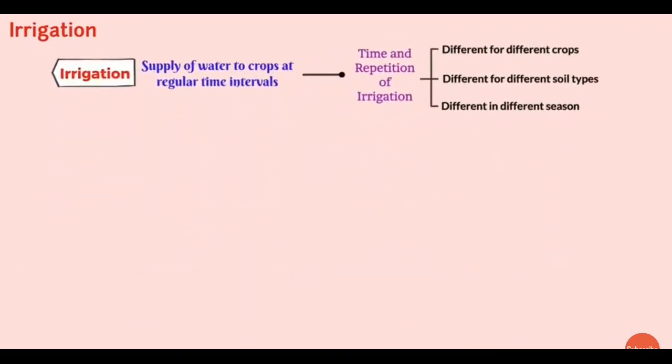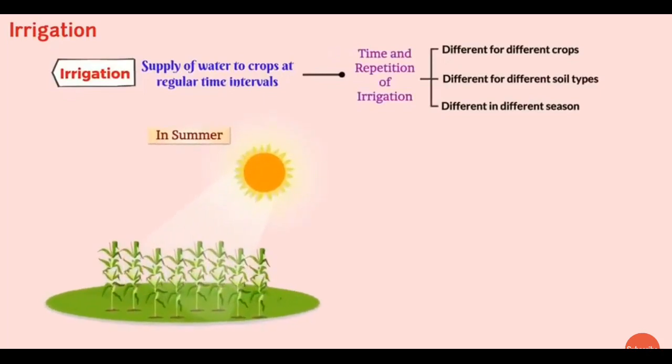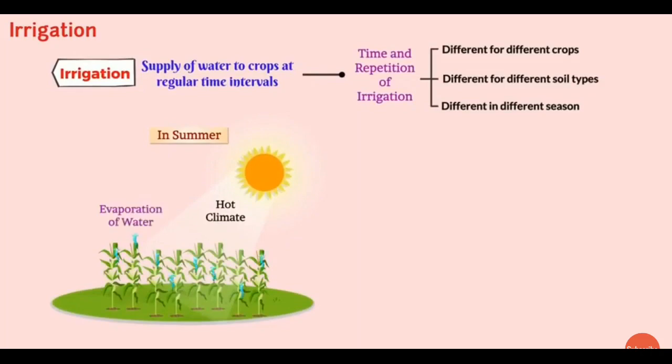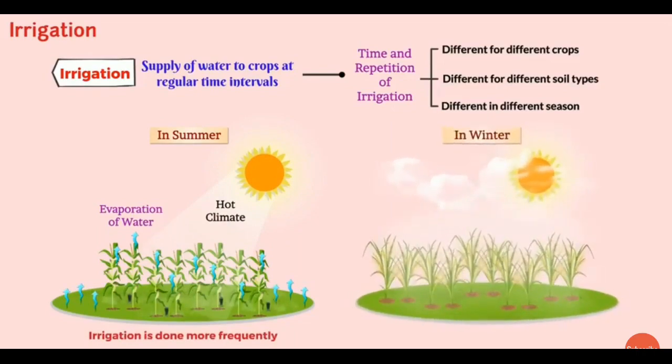For example, in the summer season, because of the hot climate, the evaporation of water is more from the leaves as well as the soil. So the irrigation is to be done more frequently. Whereas in the winter season, because of the cold climate, the evaporation of water does not take place much and the irrigation is not so frequent.